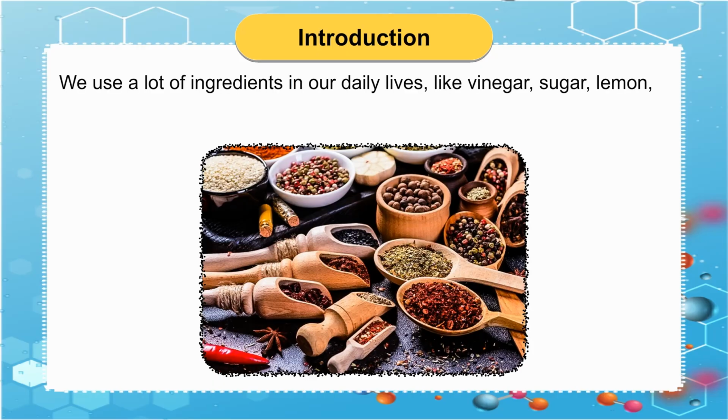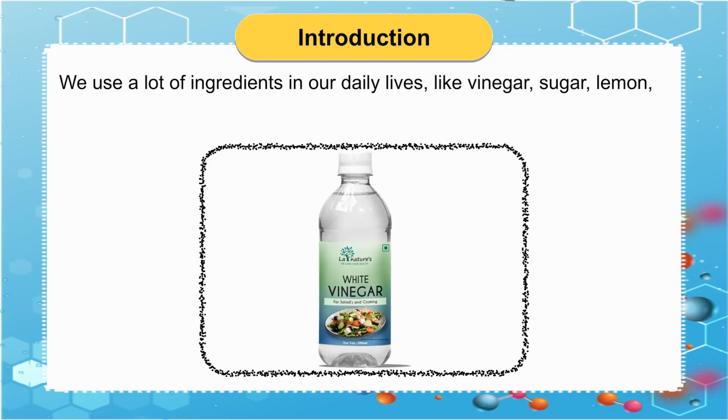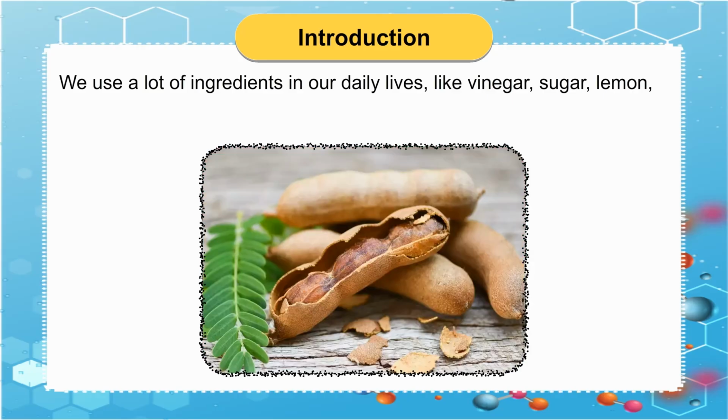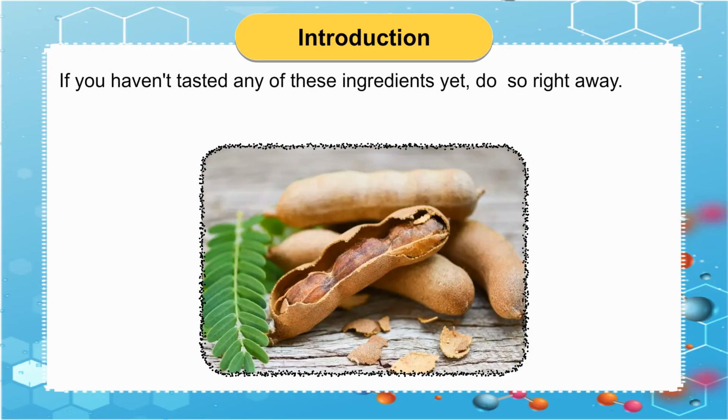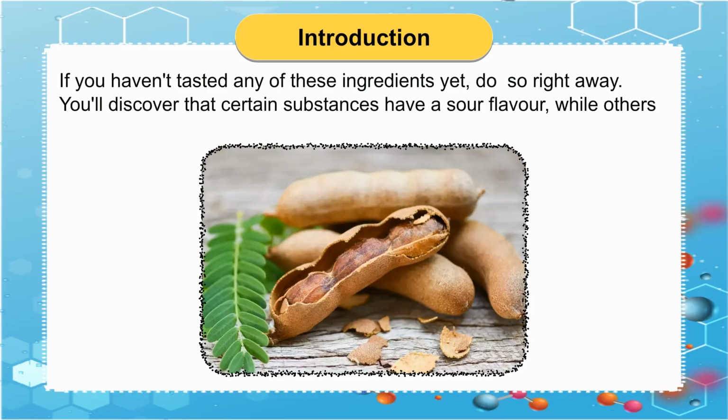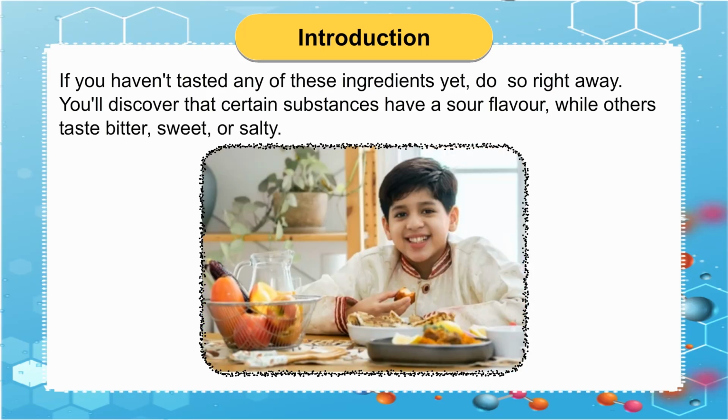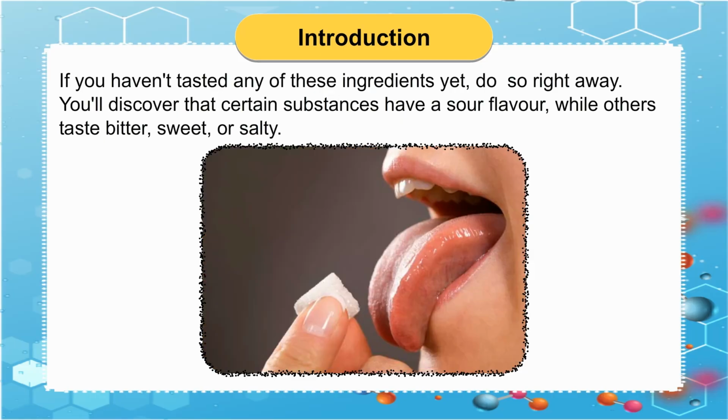Introduction. We use a lot of ingredients in our daily lives, like vinegar, sugar, lemon, and tamarind. Do each of them taste the same? If you haven't tasted any of these ingredients yet, do so right away. You'll discover that certain substances have a sour flavor, while others taste bitter, sweet, or salty.